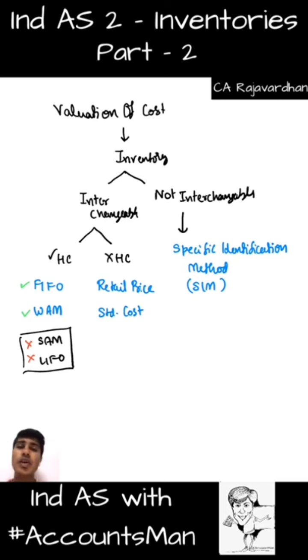Or we can go by standard cost. That is the original budget that we had kept, the original planning of what exactly is the material, what exactly is the labor, what exactly is the expense. We stick to our original plan or budget. That comes to our standard cost. So this is how the valuation of the cost is specifically done.